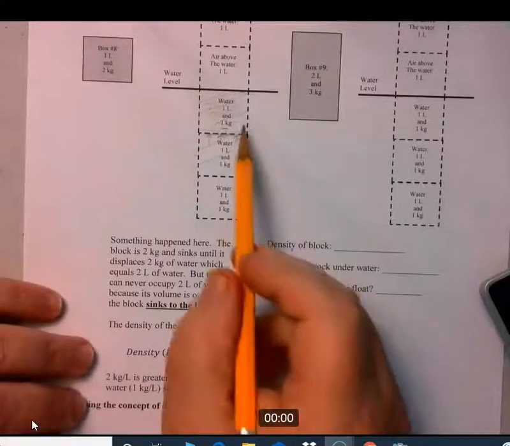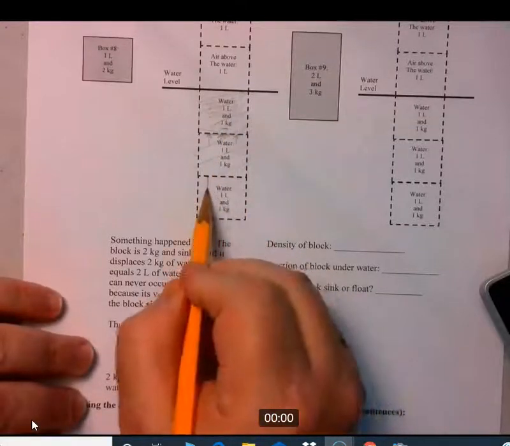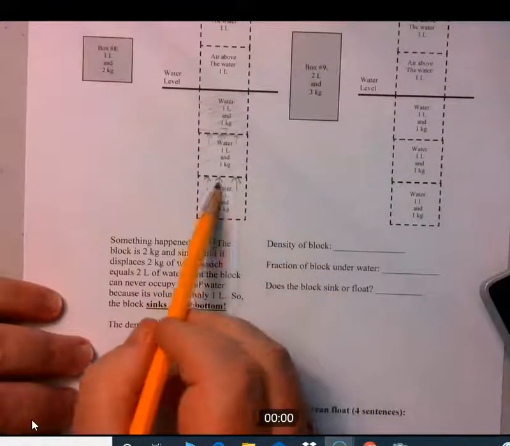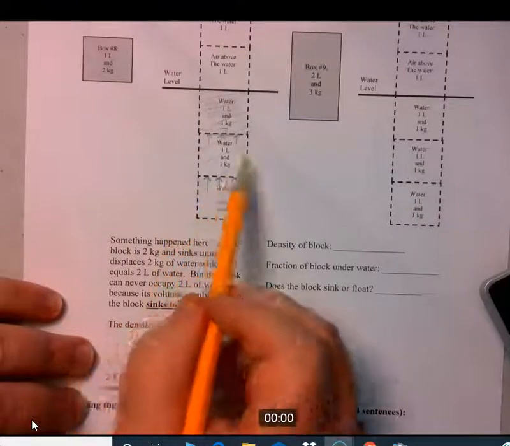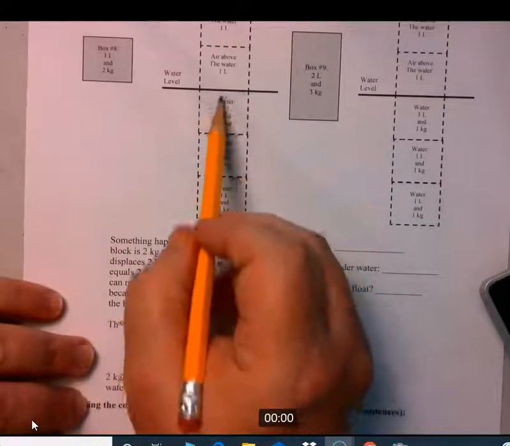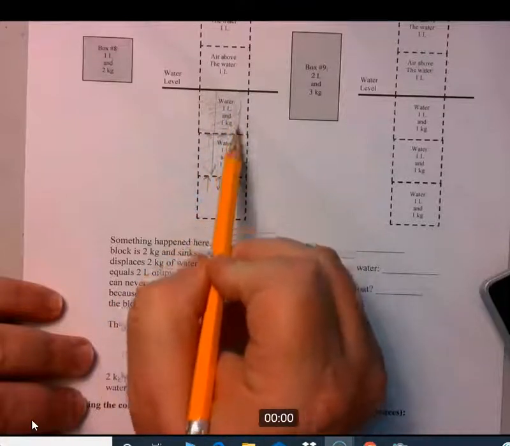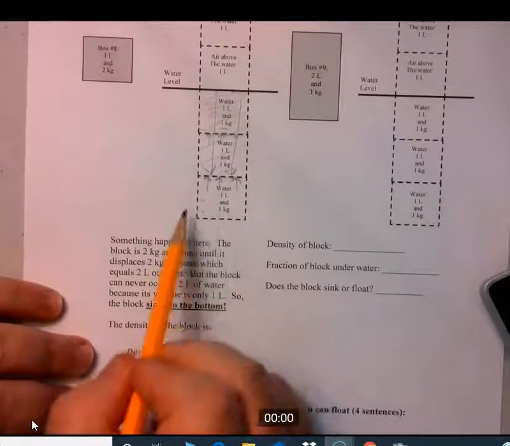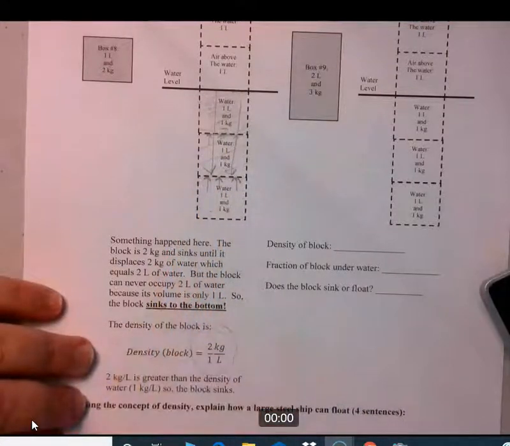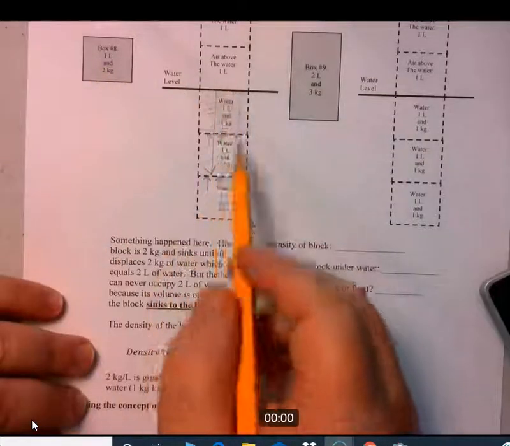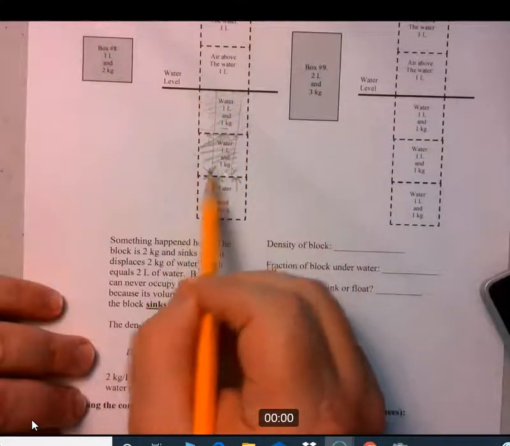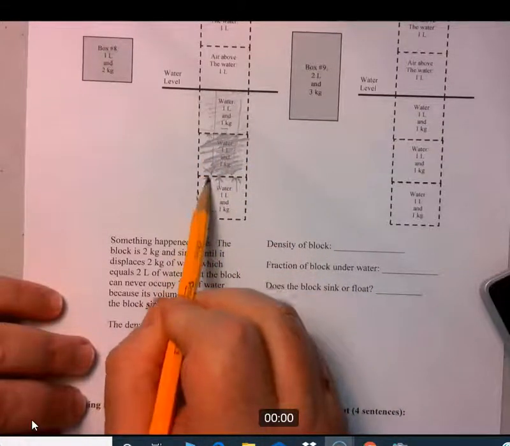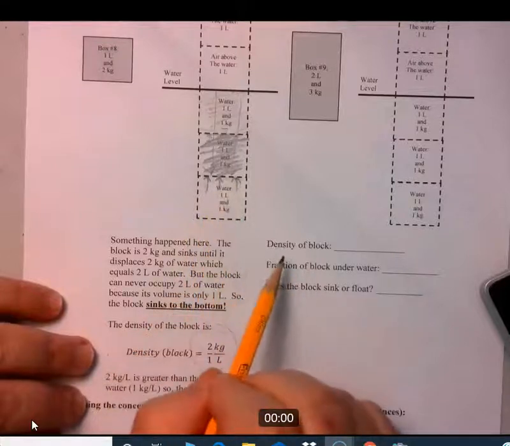So let's have it go down to here. We know that before you put the block in the water, the second set of arrows I'm drawing are used to supporting a weight of 2 kilograms. 1 kilogram here and another kilogram here. And all of those kilograms are pushing down here, so 2 kilograms. So this water right here can support 2 kilograms. So why doesn't the block stop there? Well, because the block is going to sink until it gets to here. And then that's 2 kilograms, and these arrows are used to pushing up on 2 kilograms of water.